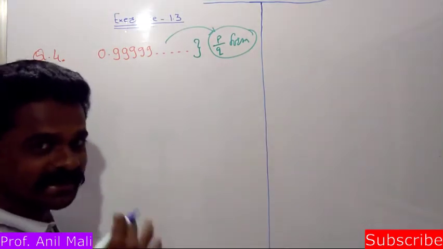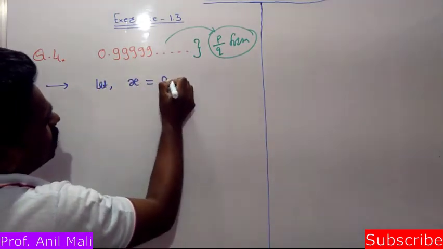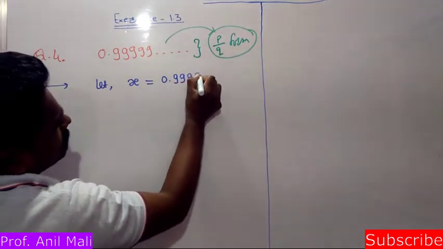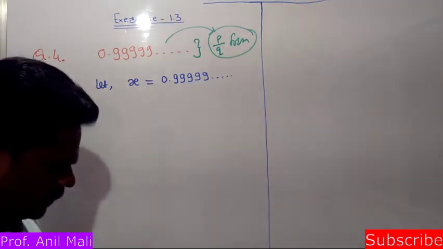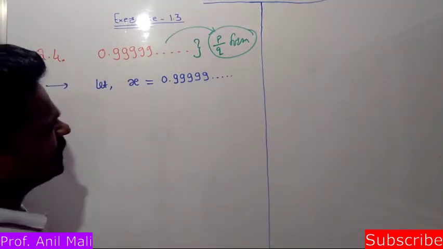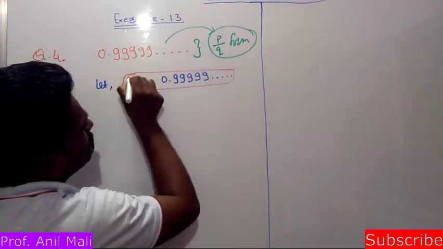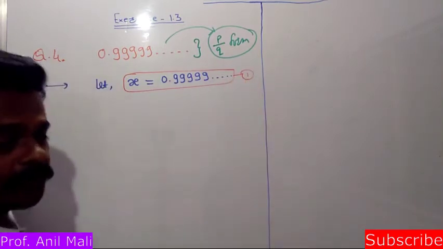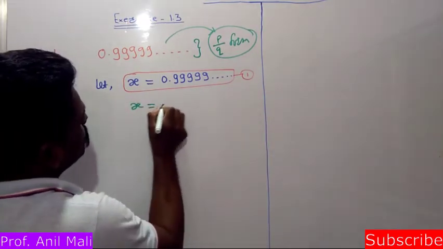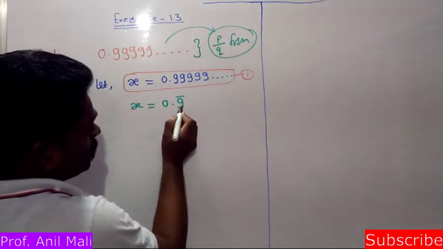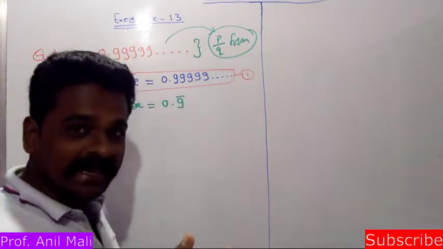So we just need to understand it as x. Let x is equal to 0.99999 and so on. No problem. Friends, can we write this in a similar pattern? Suppose this is my equation number 1. As usual, we will give it as equation number 1. The same thing we can write in this form also: x is equal to 0.9 bar, because only one digit is repeating again and again.